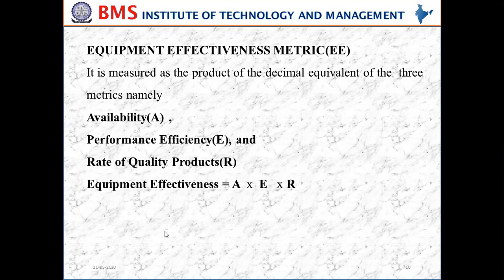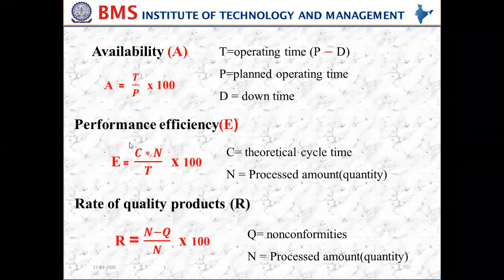So how are these three metrics measured? Availability is measured by using the equation availability equals T by P into 100. What does T stand for? T stands for operating time. Operating time is nothing but the planned operating time minus the downtime.